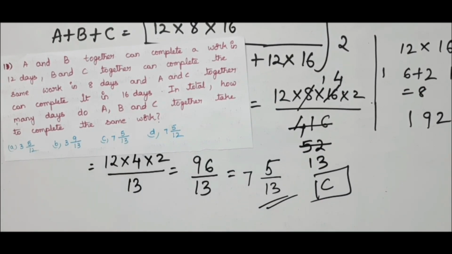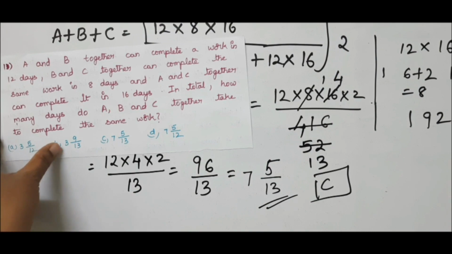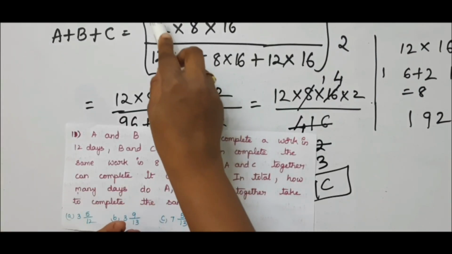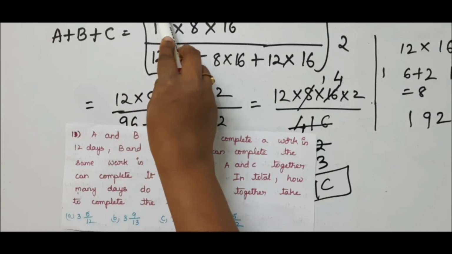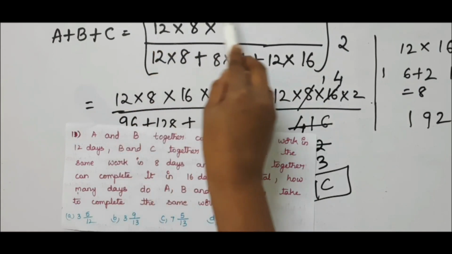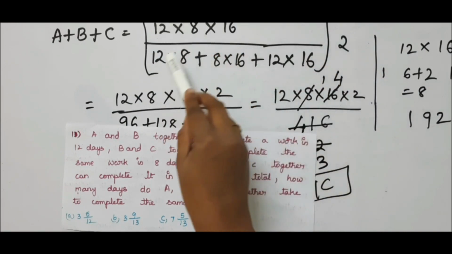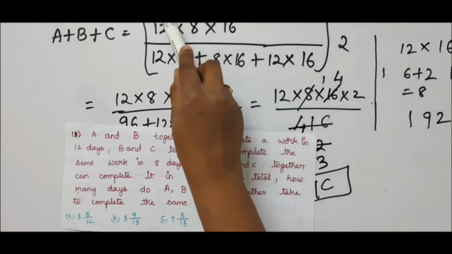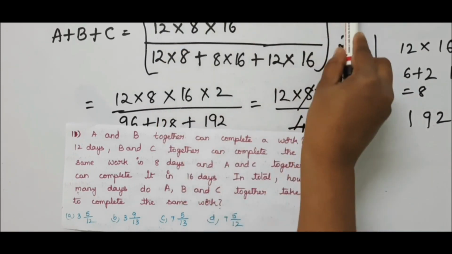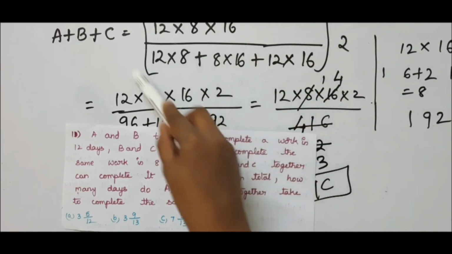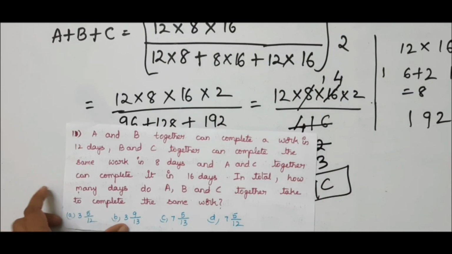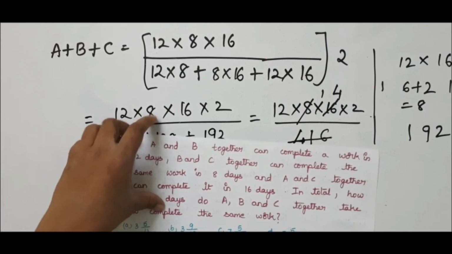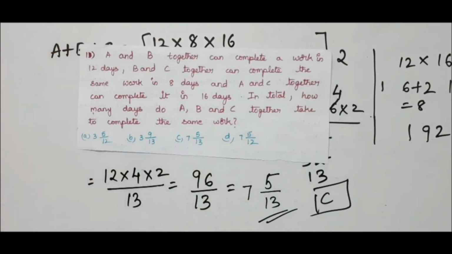In this way you have to solve this type of problems. That is, you have to just multiply, for this in the numerator, all the values given in the problem and divide it by, just multiply these two first, next these two, and at last you have to keep a plus sign and multiply these two as I have done, whole into 2. This is the shortcut method for this type of problems. This will save time in your competitive exams. Okay, now let us go to the next problem.